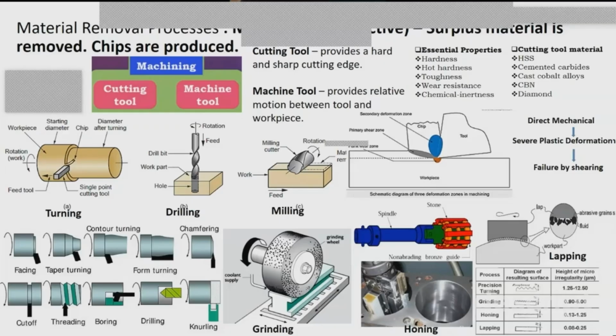In this particular process, we use a lapping tool, which is a soft metal. Then we sprinkle some loosely bonded abrasive grains on the surface, suspended in a slurry. We rub this lap over the workpiece to be finished in a figure-eight motion. Here we can achieve a surface finish in the range of 0.08 to 0.25 micron. It has a very important application in the manufacturing of optical lenses, where the surface of the optical lens is made super smooth with the help of the lapping process.